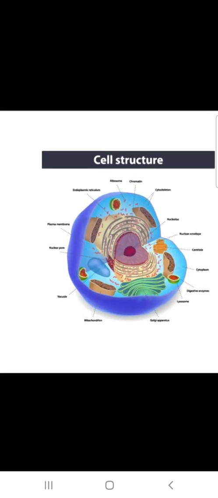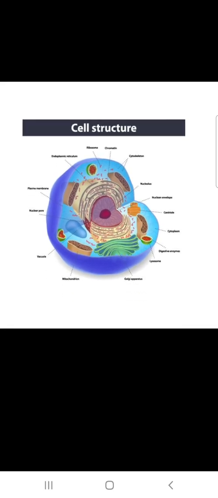See, this is how the structure looks. There will be cytoplasm. In the center, there is the nucleus. Then there is the plasma membrane and nucleopore. All these things together form a cell structure.